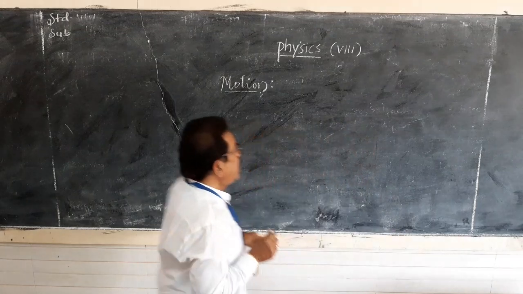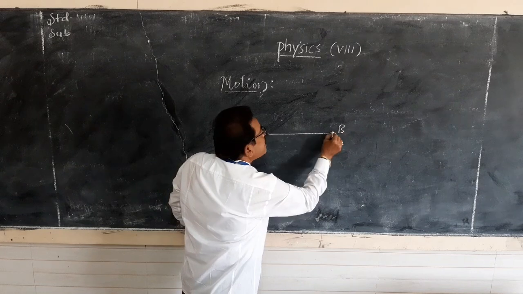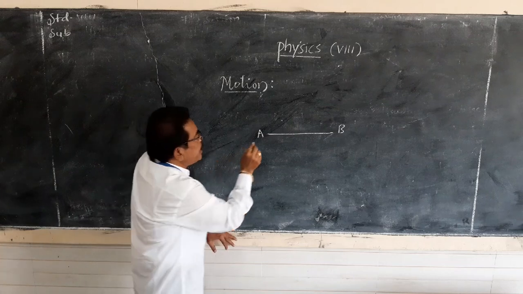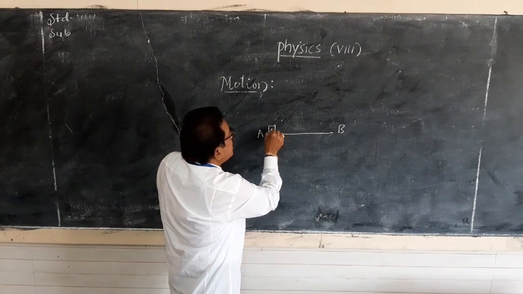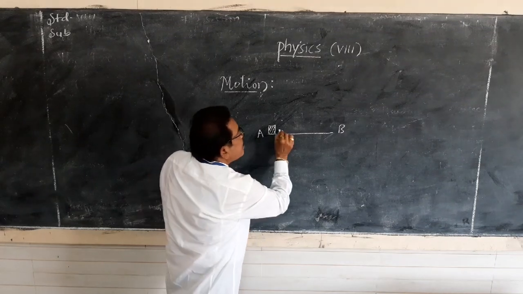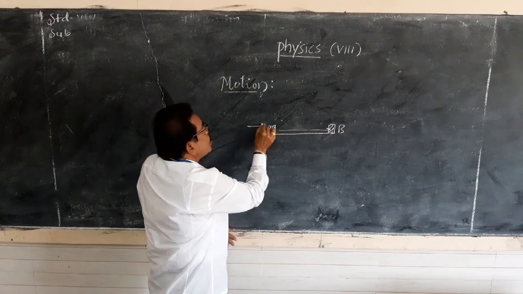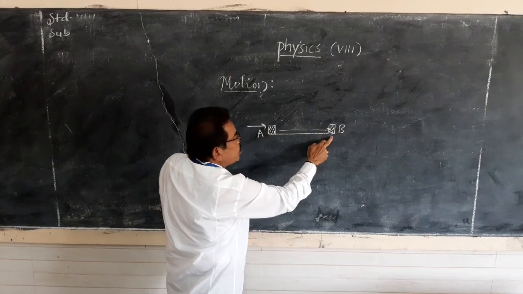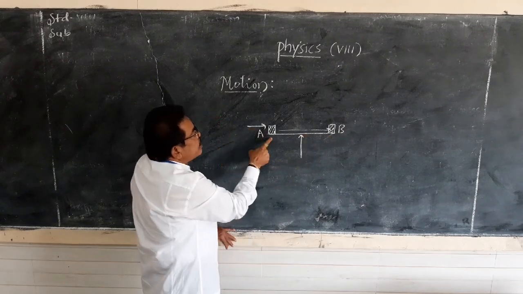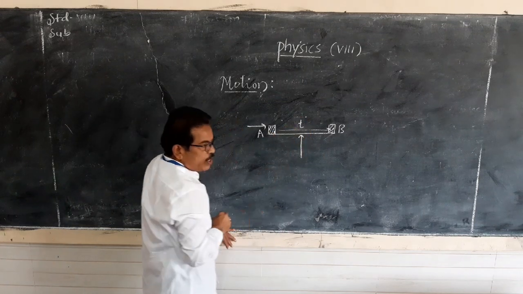For example, let us consider two positions A and B. Suppose we keep the object in this place, and it moves towards B. What do we have to do? We have to apply a force to this object, then it moves to position B. So, how has it happened? For the object to move from A to B, it takes a certain time.